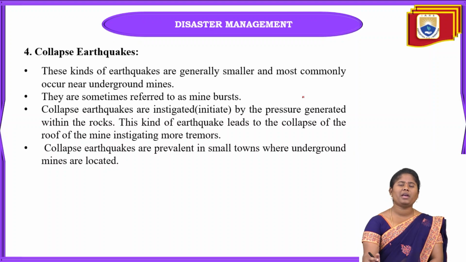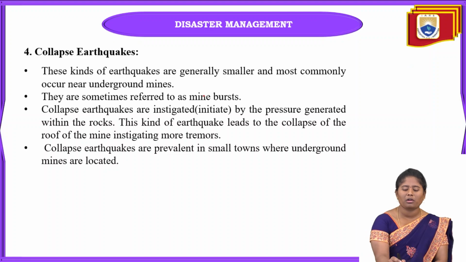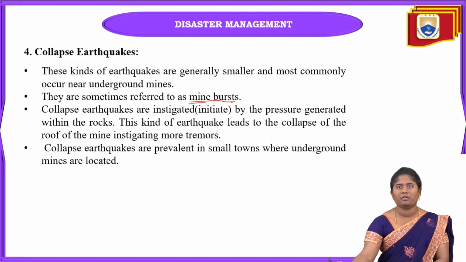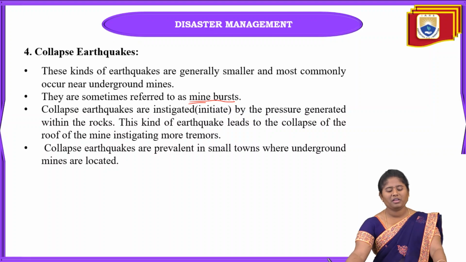When underground mining is going on in nearby areas, near that mining land these collapse earthquakes are going to happen. We can also call these collapse earthquakes mine bursts. These collapse earthquakes are initiated due to the pressure generated from the rocks only.